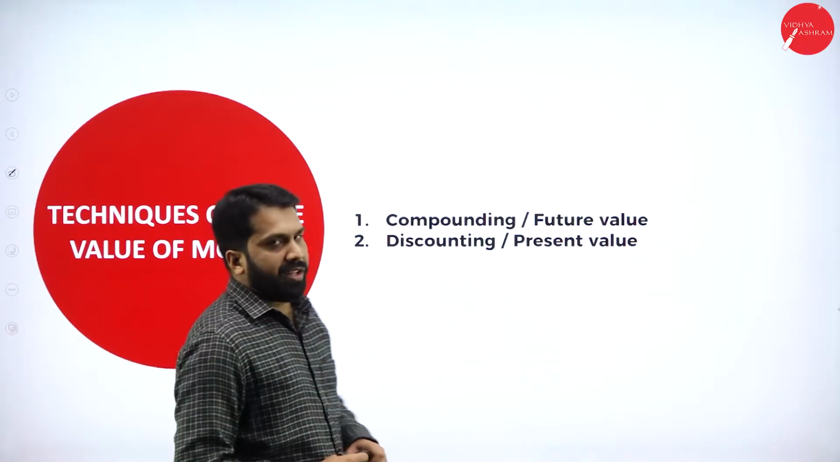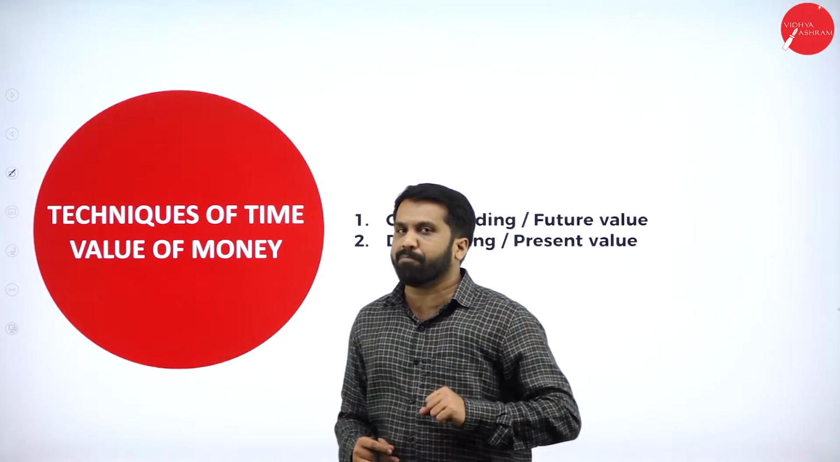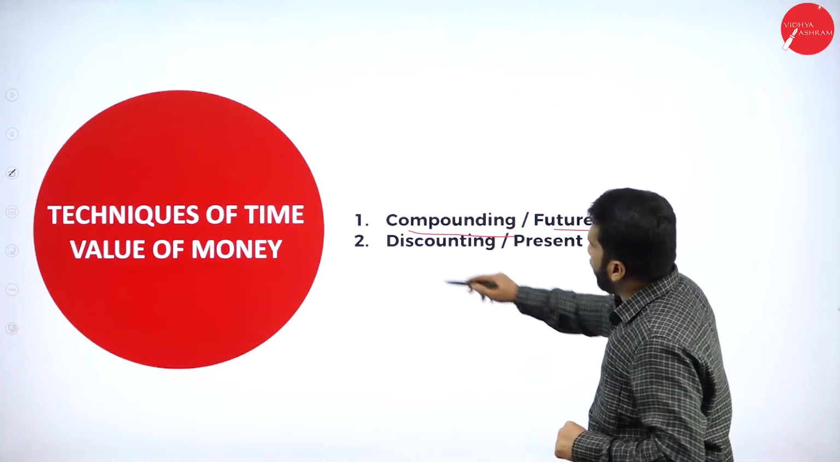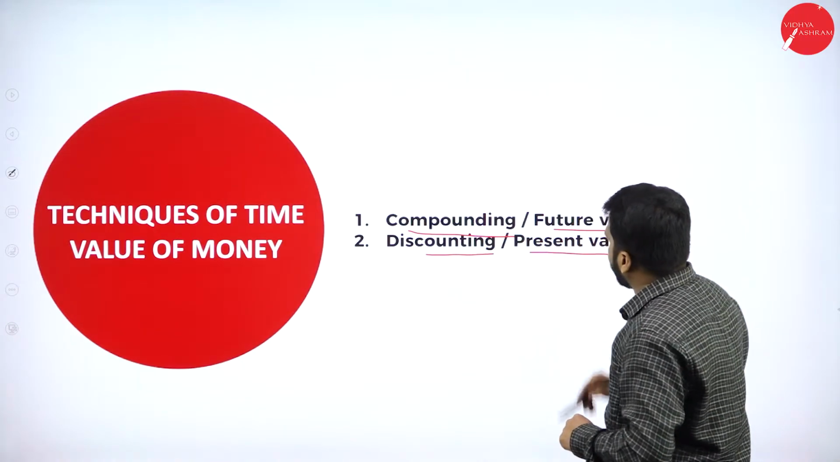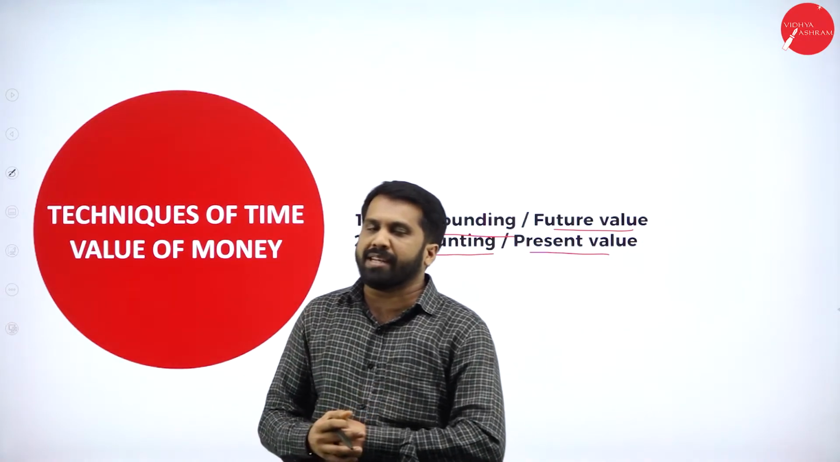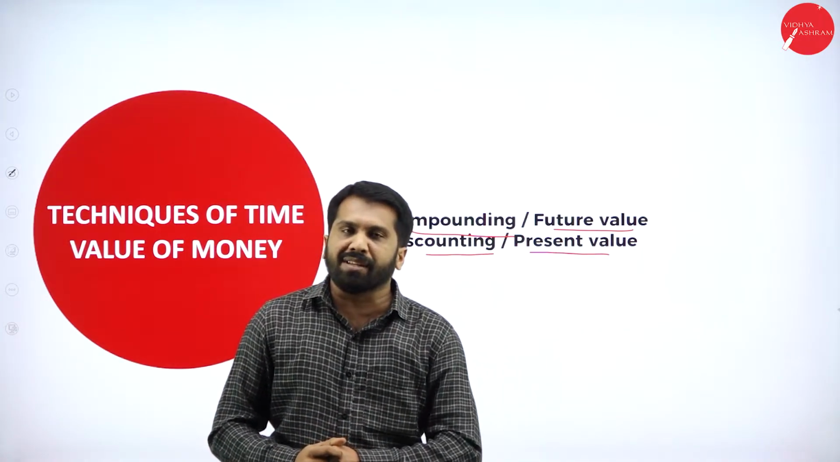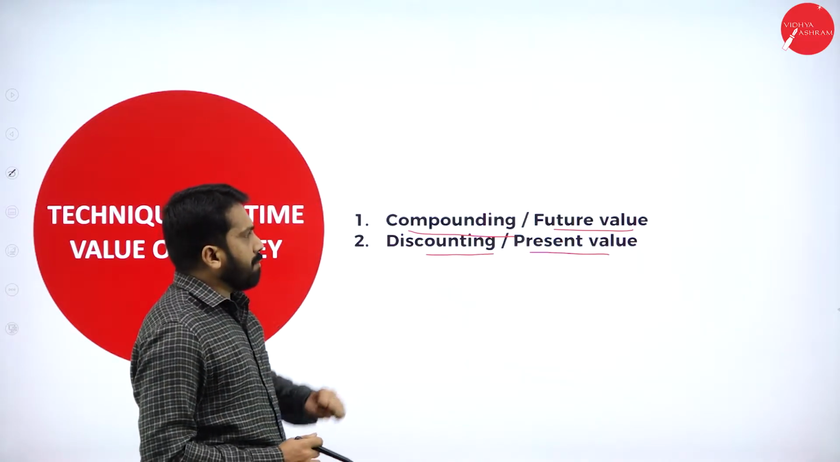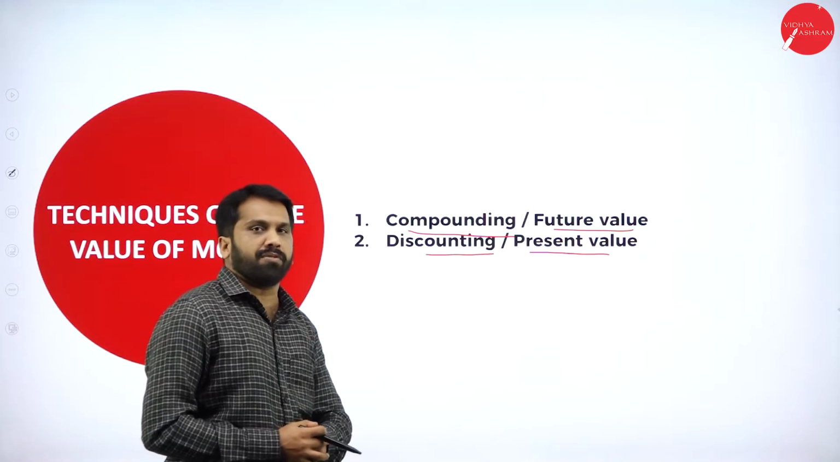The next part will be future value and present value, like compounding, future value, discounting, present value. What is a future value? What is a present value? I'll give you a simple example for future as well as present value. So compounding or future value. What is a future value?